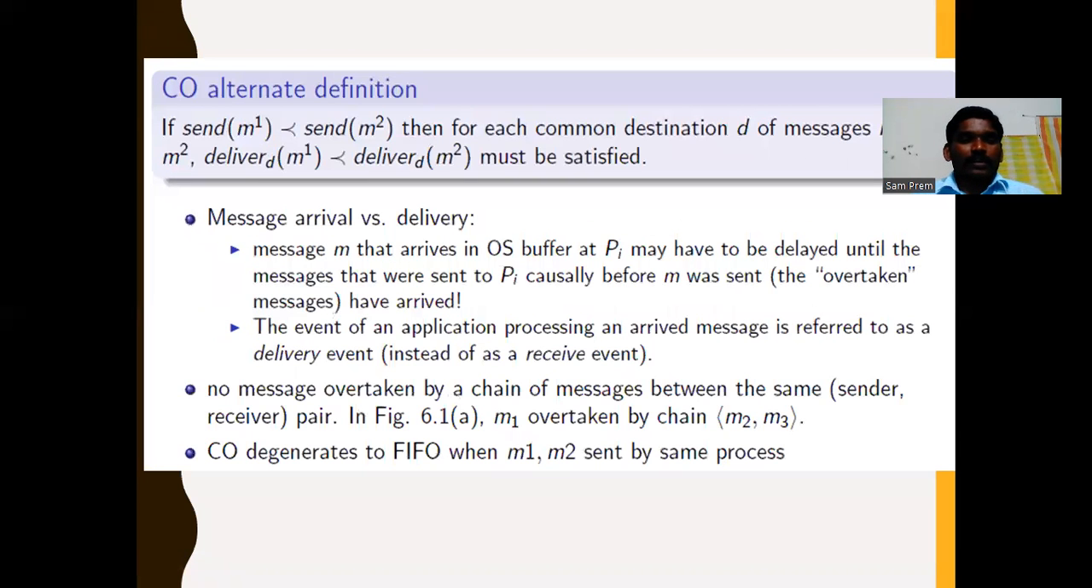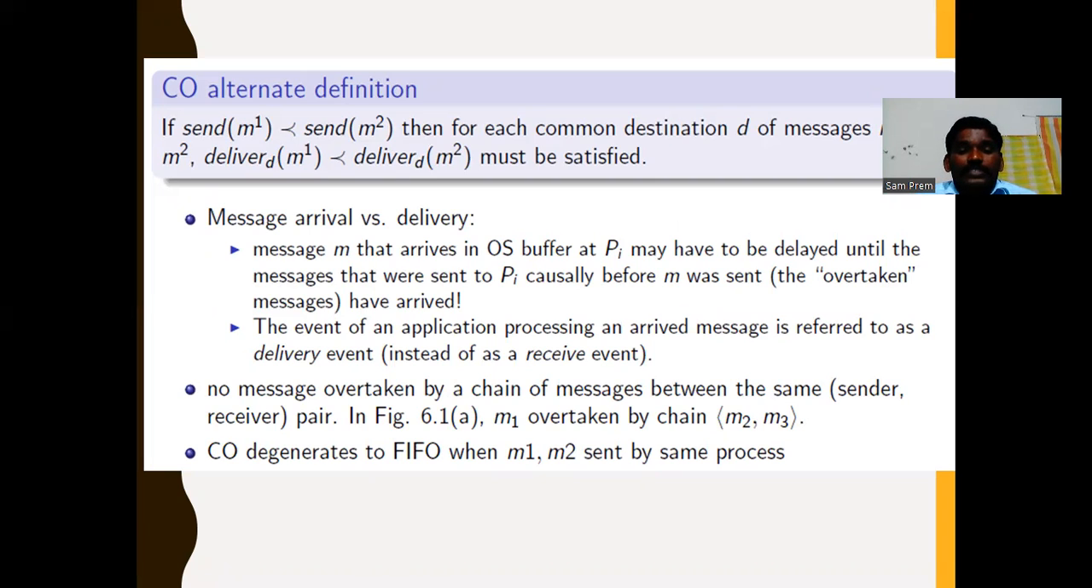Another one is the alternate definition of causal ordering: if send of M1 causally precedes send of M2, then at each common destination of messages M1 and M2, deliver M1 must be before deliver M2. So, causal arrival versus delivery. A message M that arrives in the OS buffer at Pi may have to be delayed until the messages that were sent to Pi causally before M was sent, the overtaken messages, have arrived.